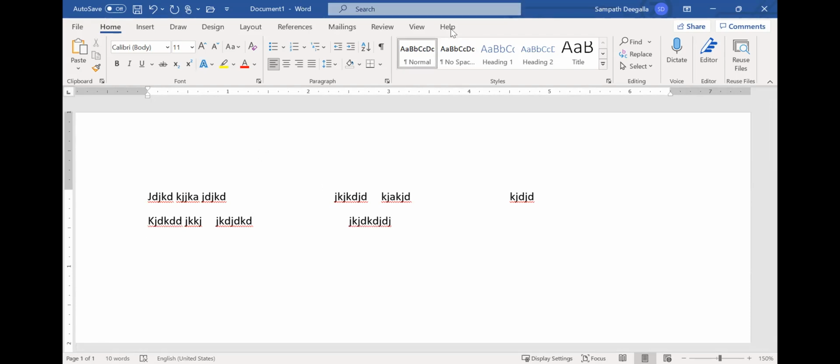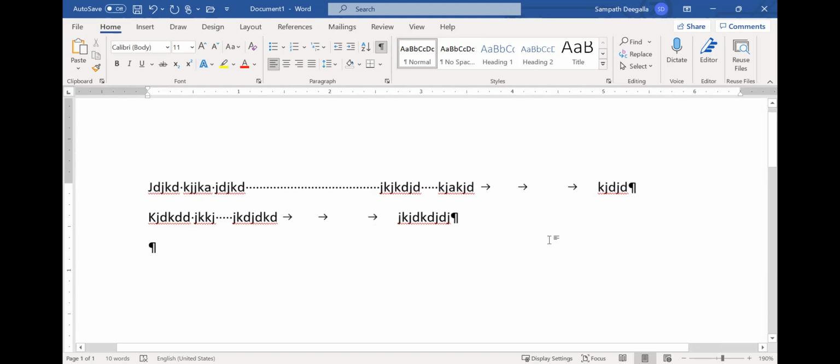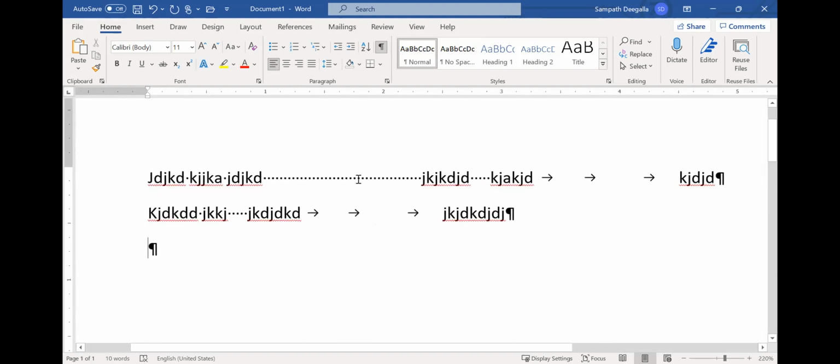So if you look at this symbol here, this is what we call the hide and show, especially for the characters. So we have to use this. Normally it will not show. Now you see. Let me increase the size of this. So this will indicate here are the spaces, here are the tab characters, and this is the enter. So you see everything. Sometimes when you have difficulty in formatting your document because of insertion of these characters, you better use this symbol.